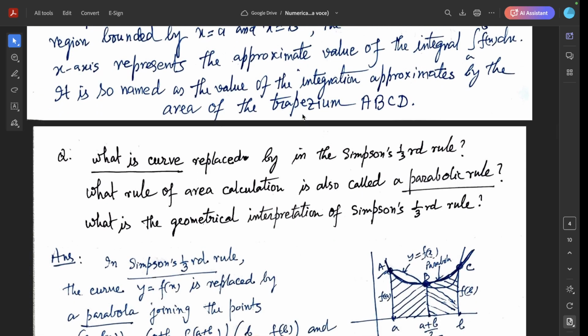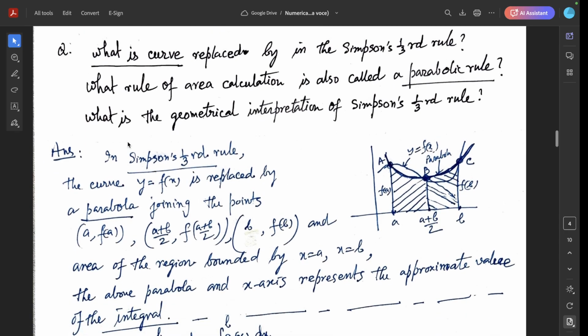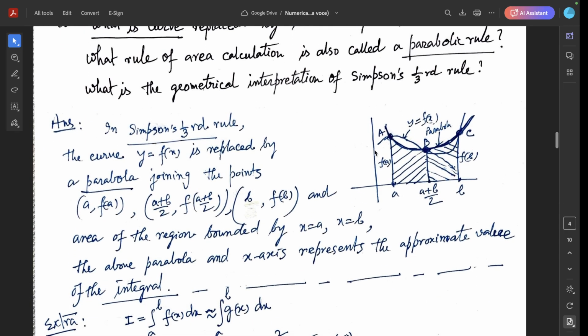Next question: what is the curve replaced by in Simpson's 1/3 rule? Which rule of area calculation is also called the parabolic rule? Or what is the geometrical interpretation of Simpson's 1/3 rule? In Simpson's 1/3 rule, the curve y equal to f(x) is replaced by a parabola. This thick curve is the parabola joining the points,